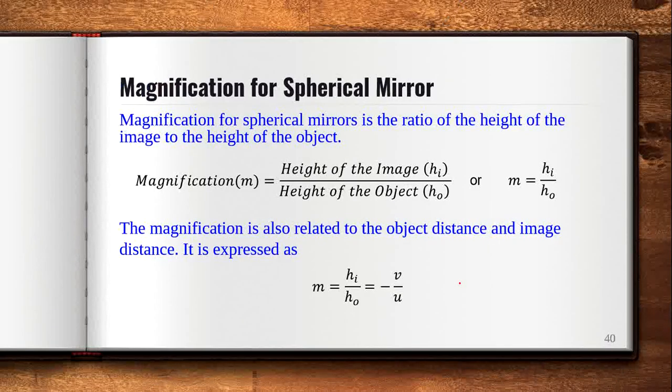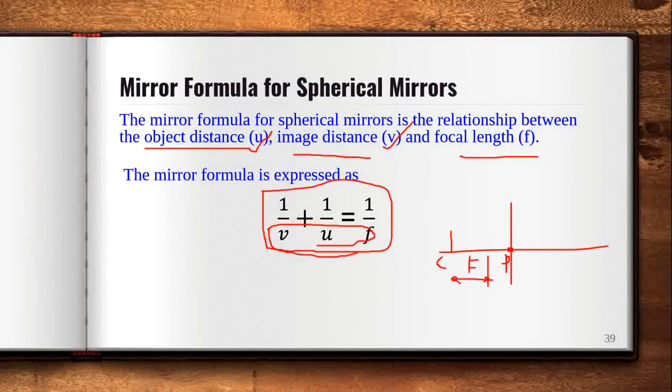For example, this is the distance we are getting, and suppose the object distance is given, and the focal length is given. You can find where the image will be formed, suppose here. So you can calculate that.